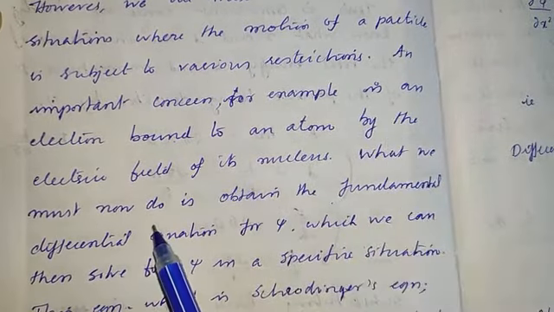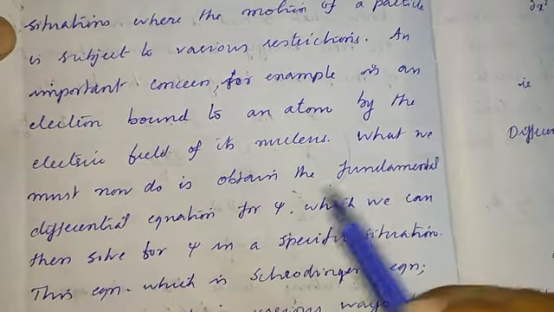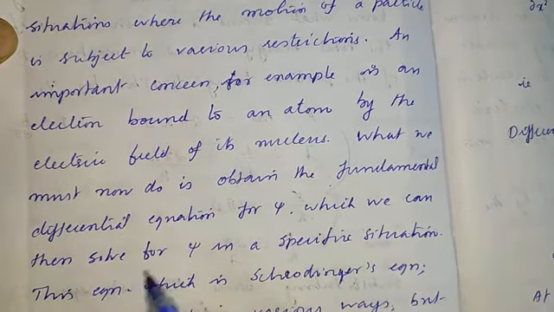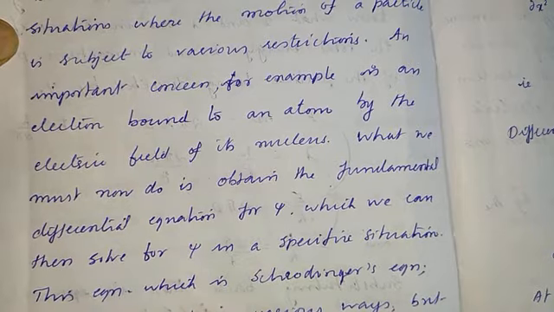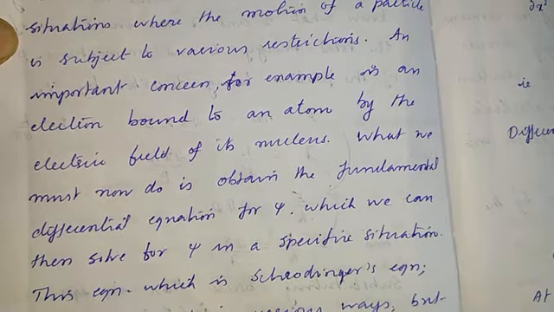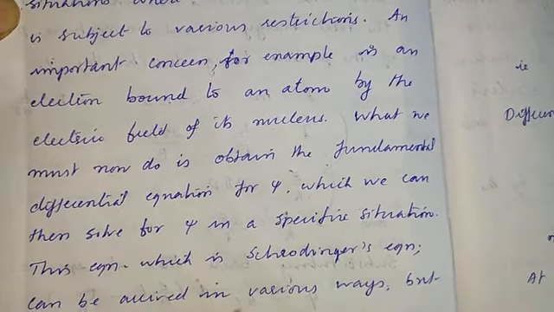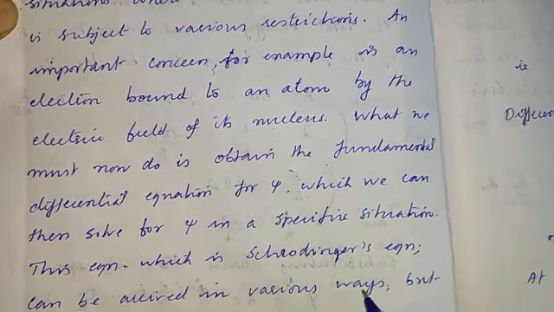So what we must now do is obtain the fundamental differential equation for psi, which we can solve for psi in a specific situation. This equation, which is Schrodinger's equation, can be arrived at in various ways.